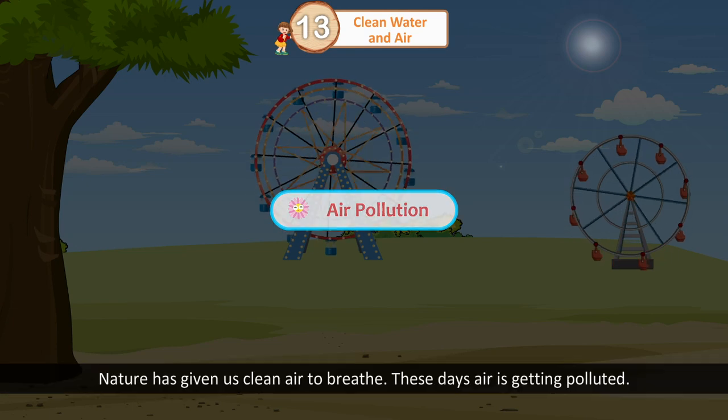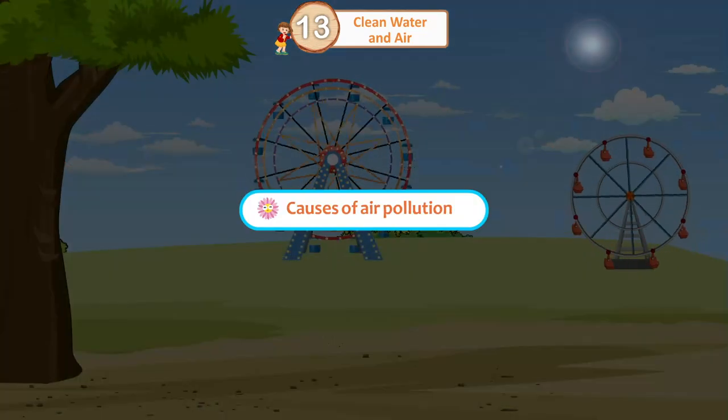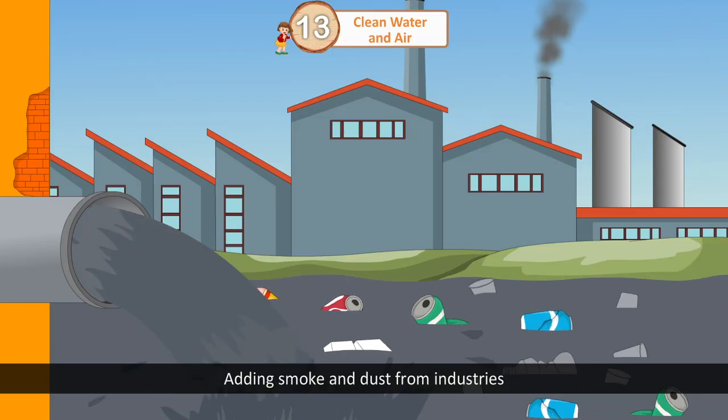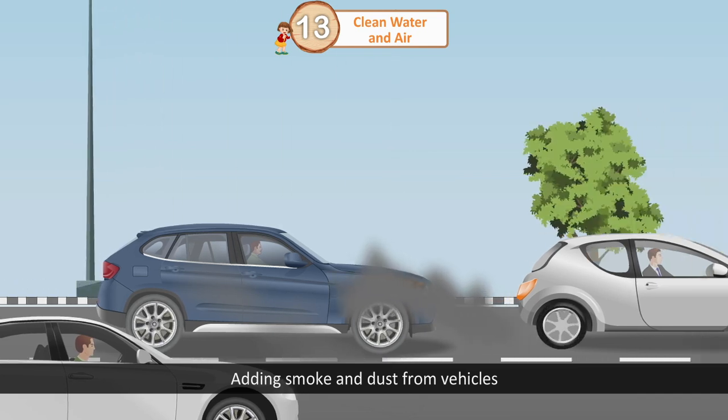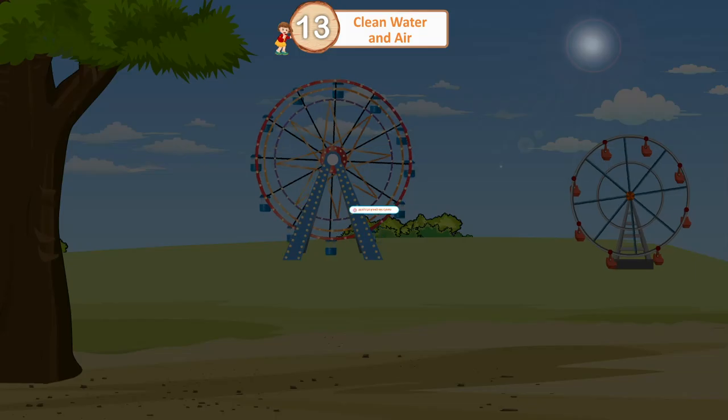Air pollution. Nature has given us clean air to breathe. These days, air is getting polluted. Causes of air pollution. Adding smoke and dust from industries. Adding smoke and dust from vehicles. Burning of leaves or garbage.